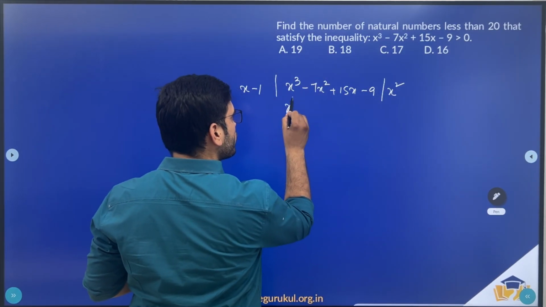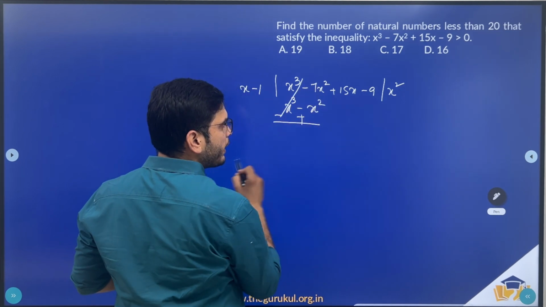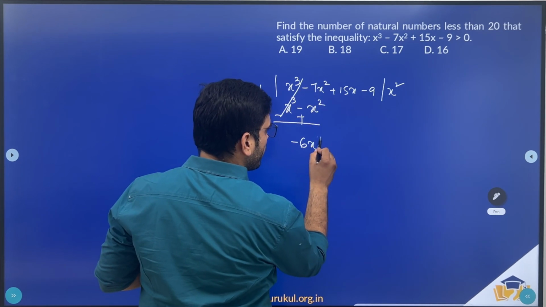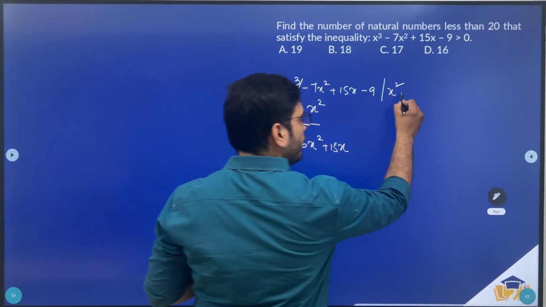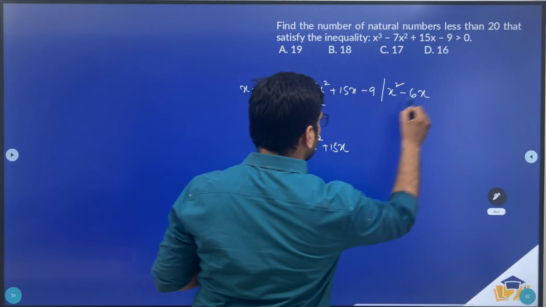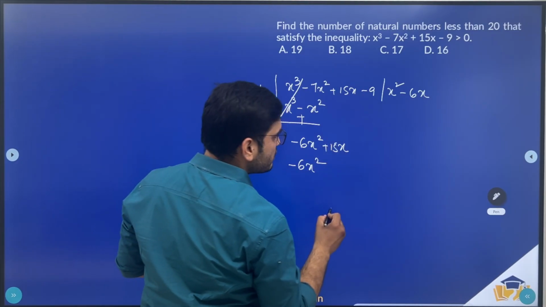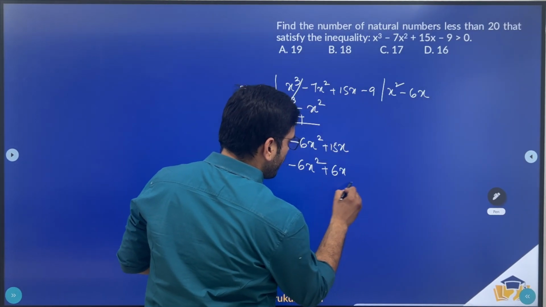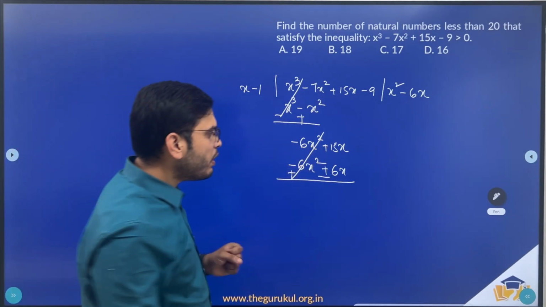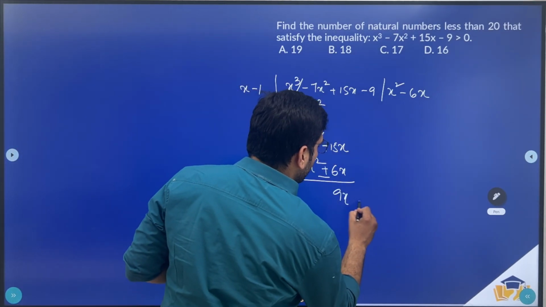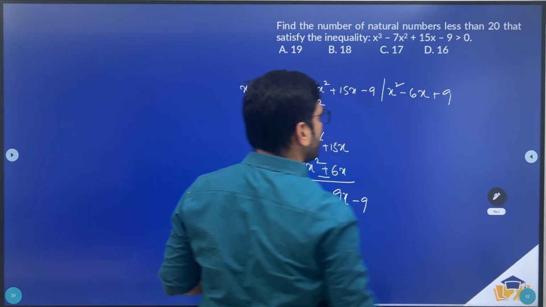So you'll have x cube minus x square, and these two will get cancelled. So minus 6x square plus 15x. So let me multiply x minus 1 with minus 6x, so that you will end up getting minus 6x square here, minus 1 minus 6x plus 6x. So plus minus, these two will get cancelled. Now 15 minus 6x, 9x minus 9. So this should be multiplied with 9.